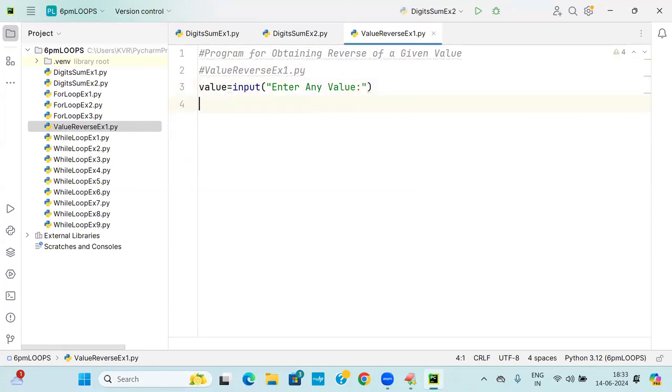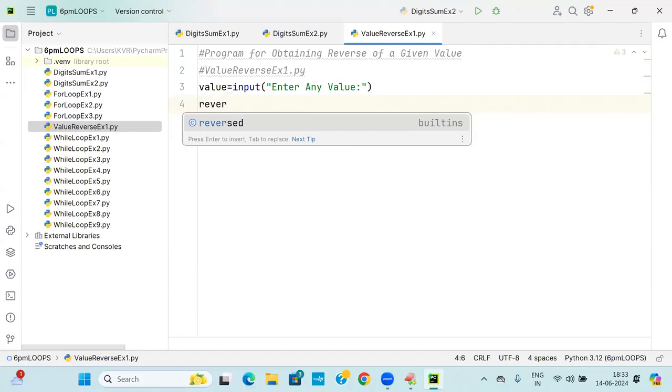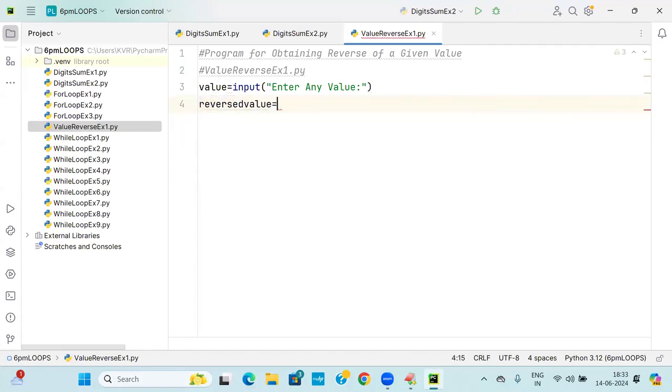Okay, that you have done. What is the reversed value? Simply, reversed value is equal to value[::-1]. This [::-1] is called extended slicing technique. Actually it is the slicing concept, we can call it extended slicing.